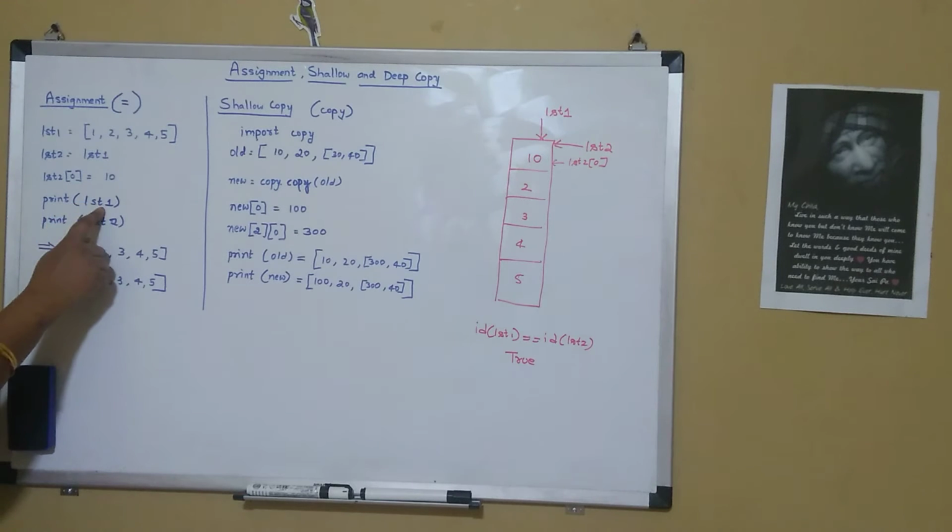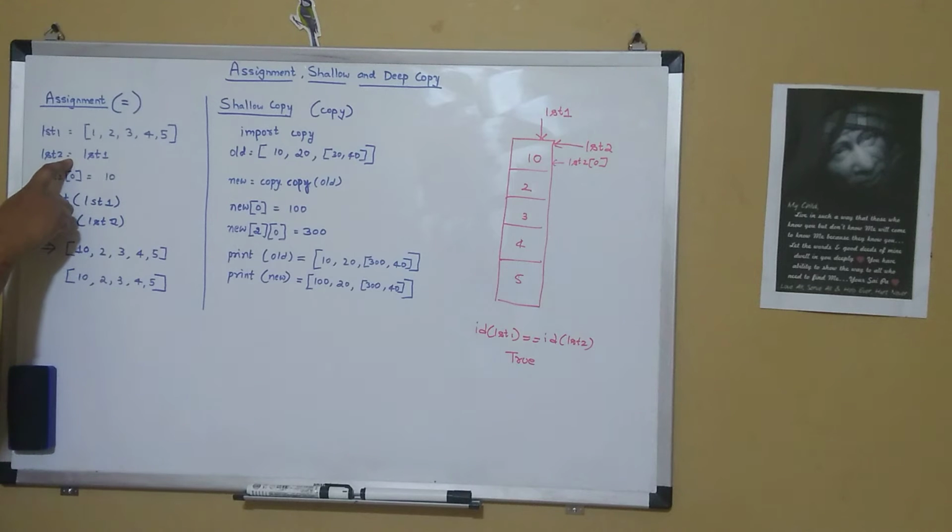When I print LST1 and print LST2, for both of them, 10 has replaced 1. So the original copy has also been modified, and we cannot keep track of the original data with the assignment operator. This is the drawback of the assignment operator in case of list, set or dictionary.